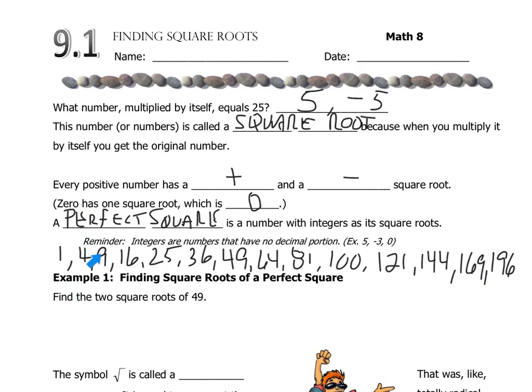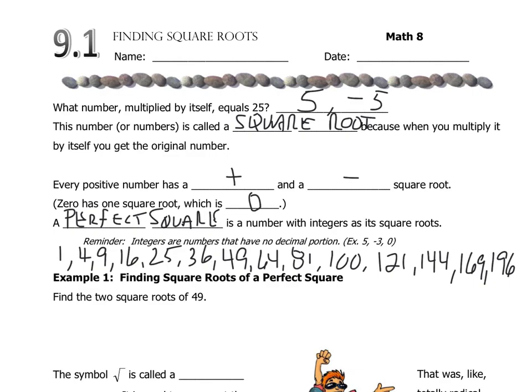Then I jump to 9. 3 times 3 is 9, so 9 is a perfect square. 16 is a perfect square. The square root is 4. 25, as we just saw, is 5. The square root of 36 is 6. 49 is 7. 64 is 8. 81 is 9. 100 is 10. 11 for the 121, and all the way to the top. So perfect squares are these numbers that when I take the square root, I get an integer answer.